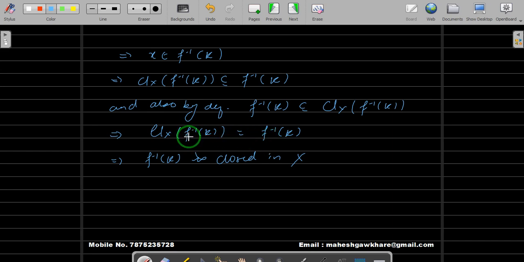In fact, you can show that it's an equivalence. If A is closed, then closure of A will be the same as A itself. So this statement proves our claim.